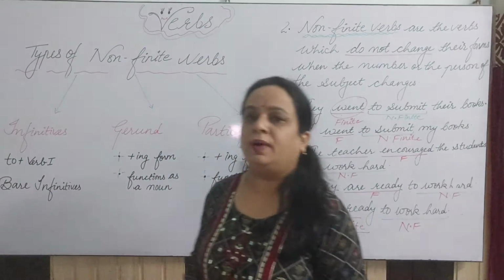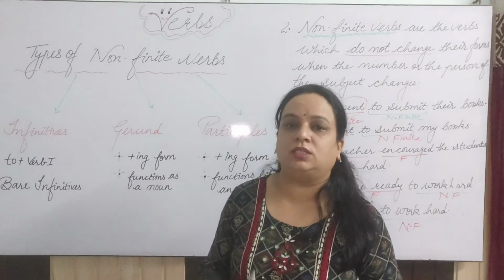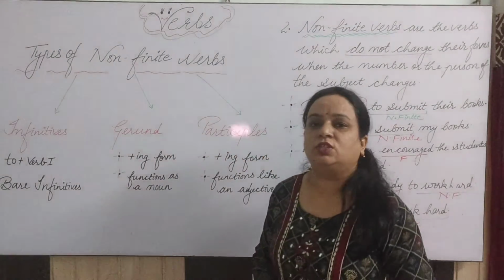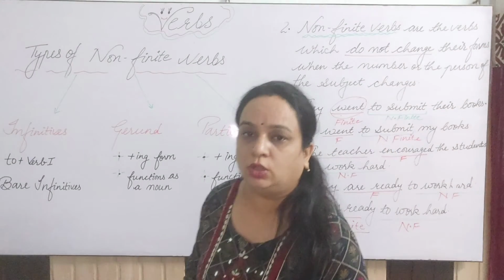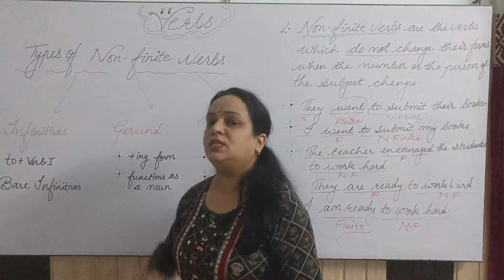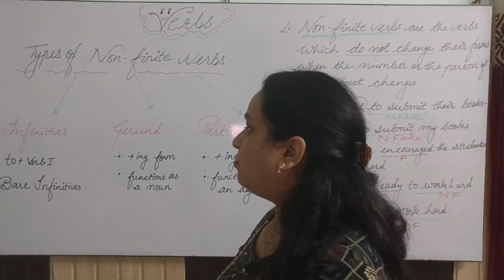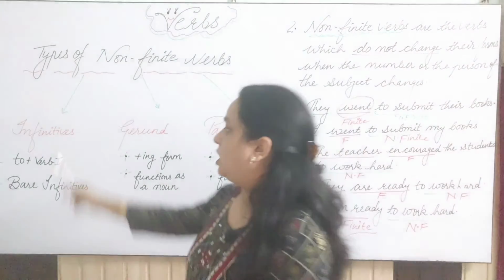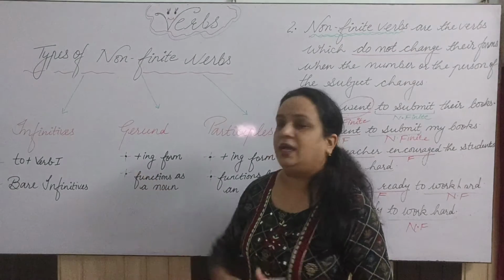Now let's talk about the types of non-finite verbs, because finite verb is only of one kind, but non-finite verb is of 3 kinds. So what are those 3 kinds? Let's discuss them. The first one is infinitives, spelled I-N-F-I-N-I-T-I-V-E-S.